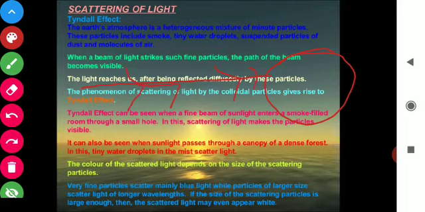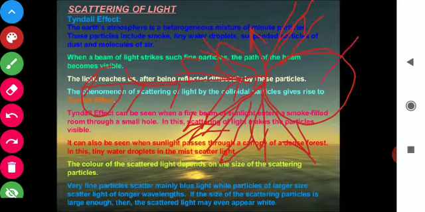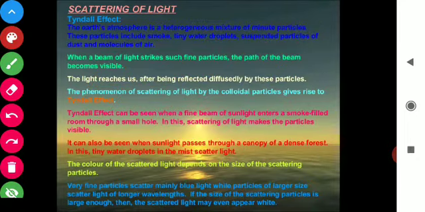Now we know that when light strikes this sphere, it will be reflected into many sides. So here one beam of light is divided into many reflected lines, as you can see by the sphere. So this phenomenon is called scattering.